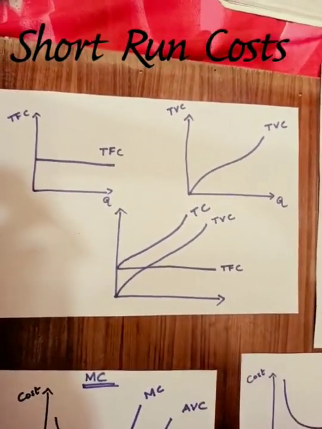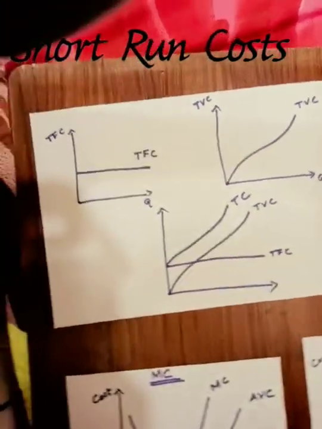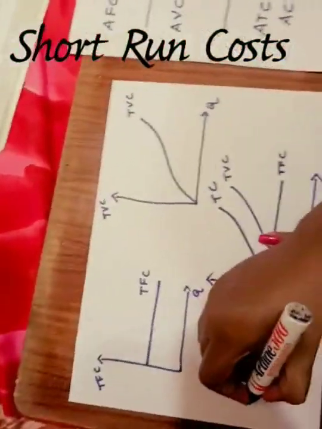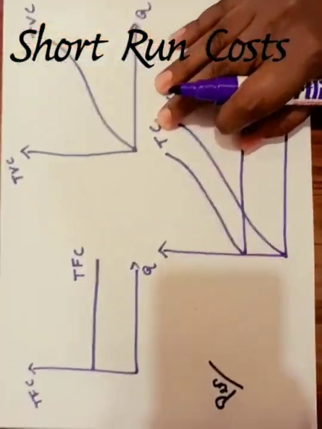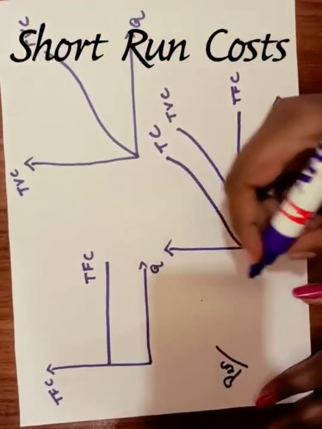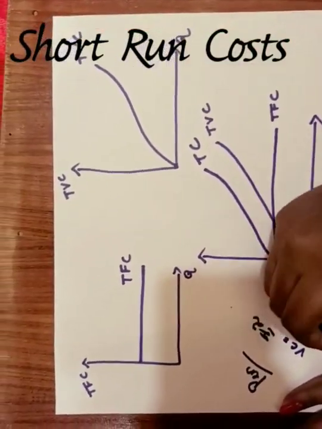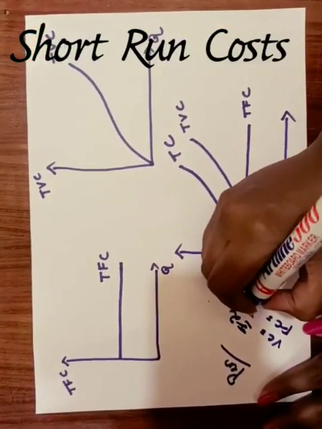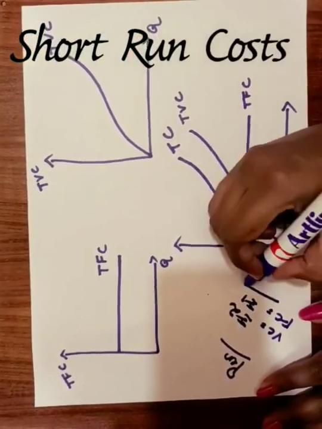Suppose my product is pen. We will take a product of pen. For producing one pen, my variable cost is ₹2 and my fixed cost is ₹1. Whatever be the number of pens, I will have to pay this ₹1.